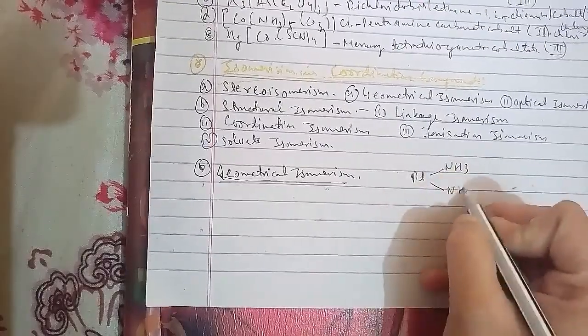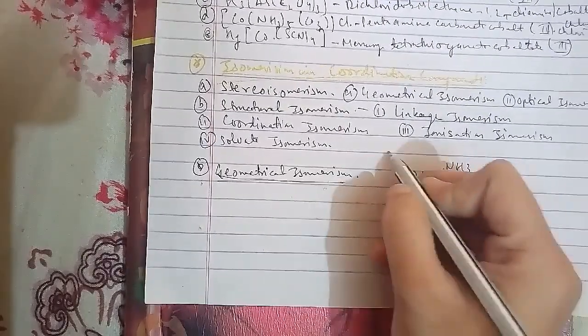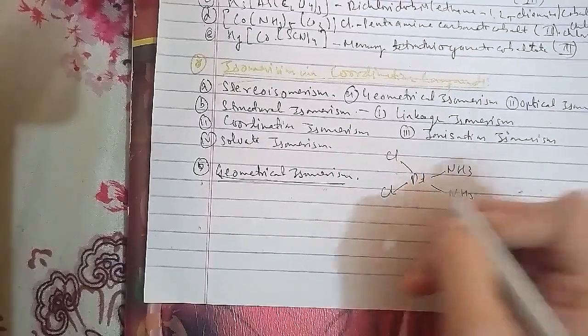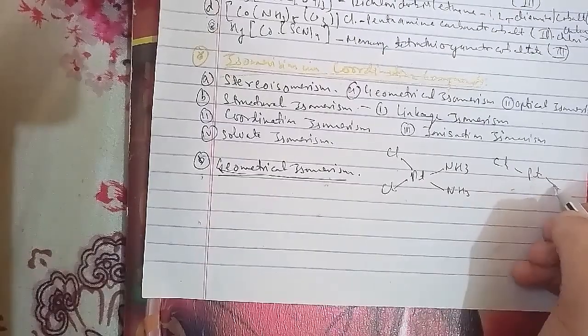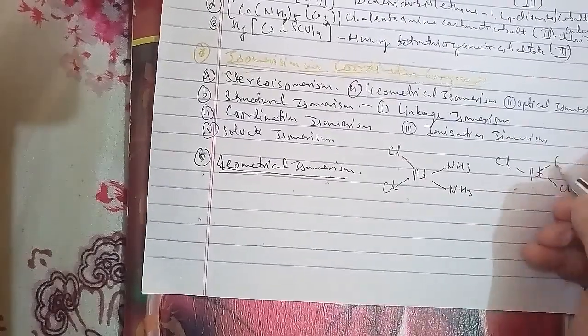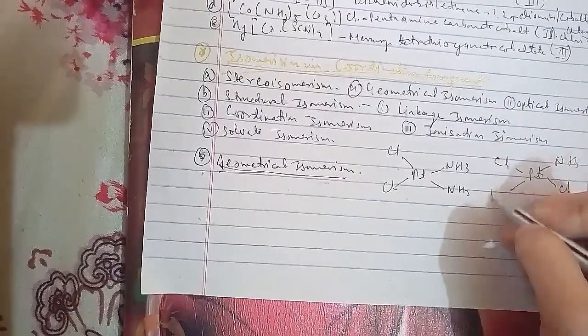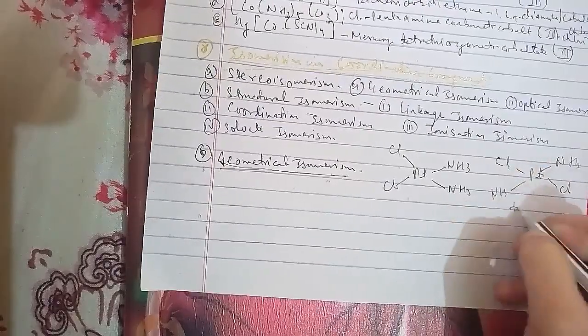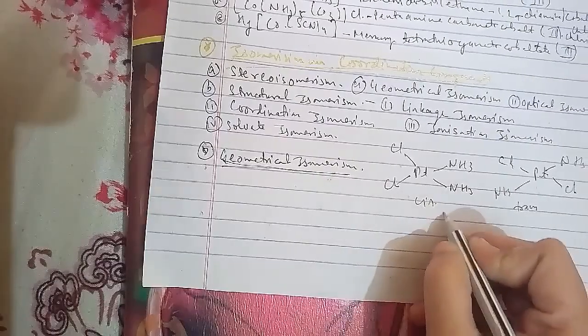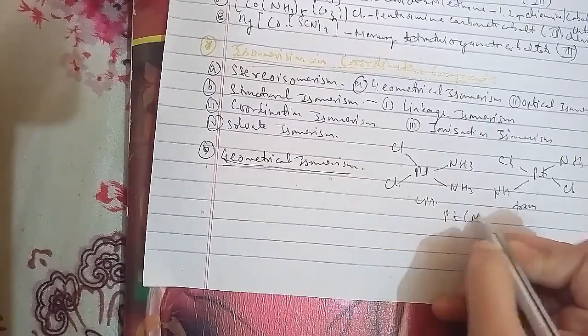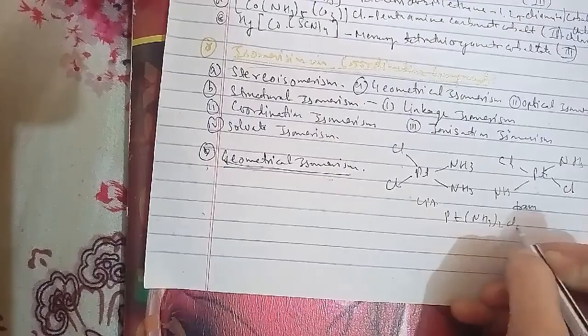For the other one we have Co with Cl, Cl, NH3, NH3, and then NH3, NH3, plus. This is for cis.